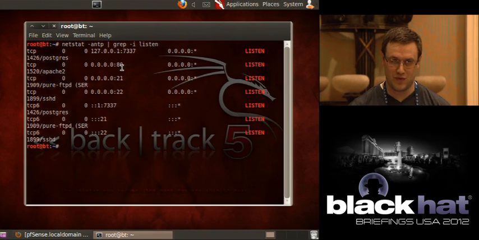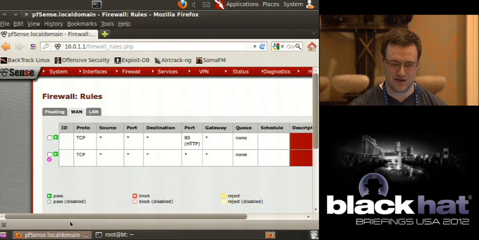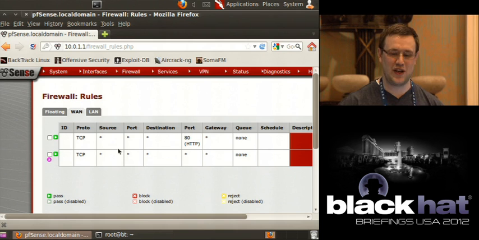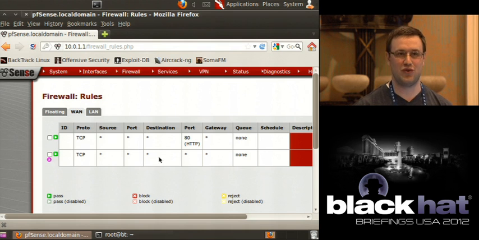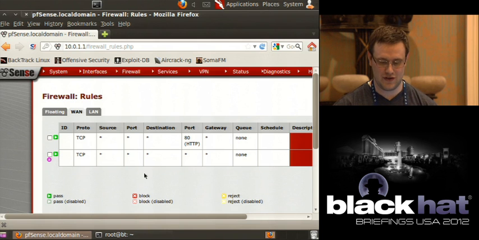I'm going to scan ports 1 through 100. I have port 21 for FTP, SSH, and port 80 open, and you can see that. I'm actually routing 2 VMs through a pfSense firewall with SYN proxy state. And I have basically just 2 rules, real simple: first allowing port 80 through, and then SYN proxy all other connections.